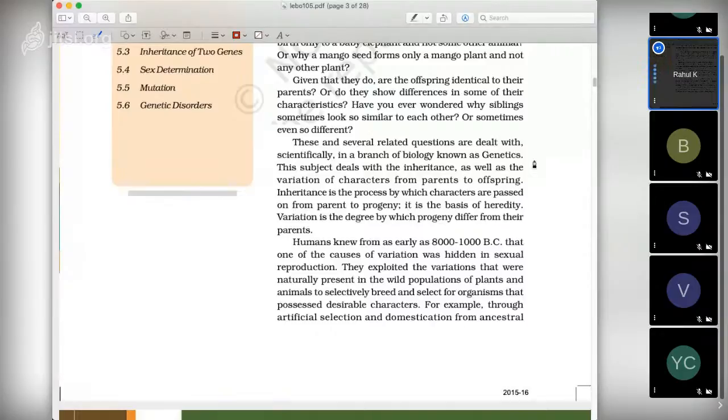This subject deals with the inheritance as well as the variation of characters from parents to offspring.